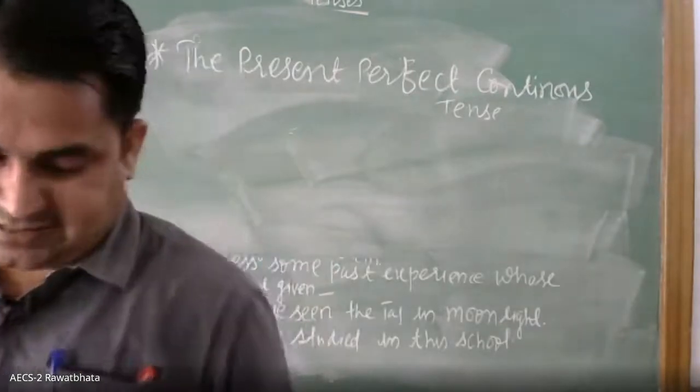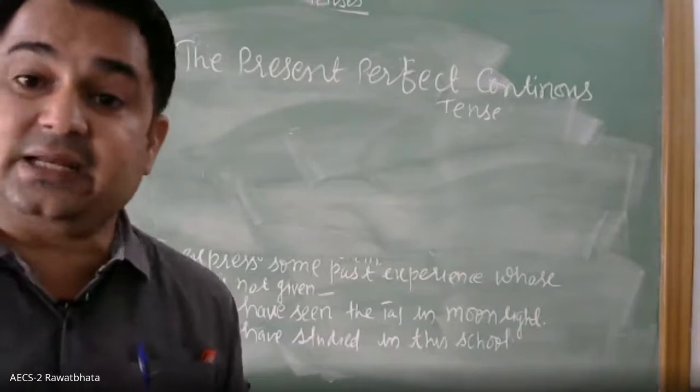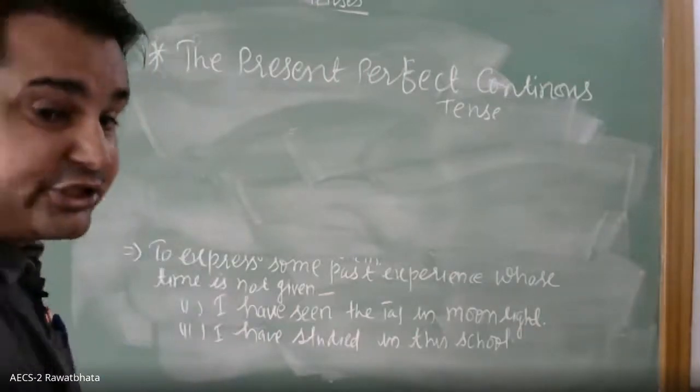You just write that it is used when an action started in the past and is in continuity at present.